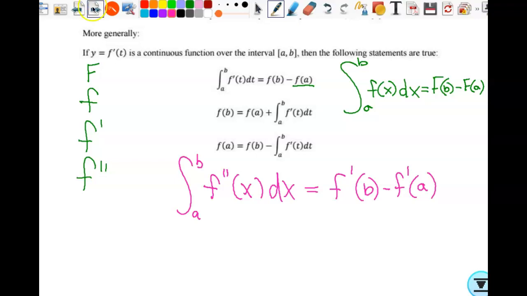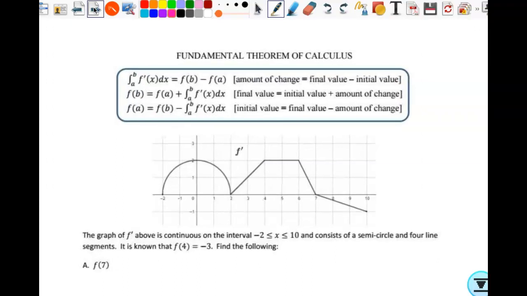All right, so now let's put this to work. What is this going to look like? We're going to start with problems that are not contextual, okay? So just remember, this is the accumulation of change. So change is final minus initial.